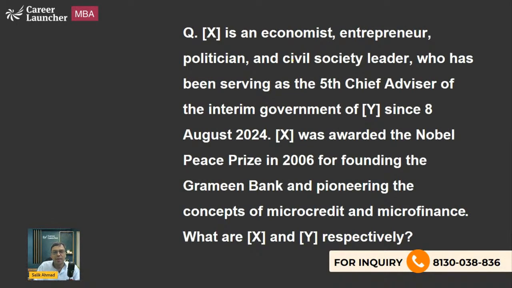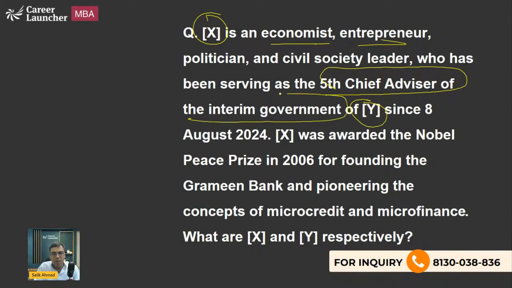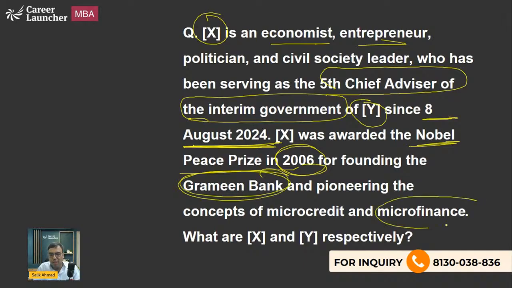Dash is an economist, entrepreneur. You have to answer X and Y. He has been serving as the 5th chief advisor of the interim government of Y from 8th August 2024. He was awarded the Nobel Peace Prize in 2006 for Grameen Bank, that is the idea of microfinancing. Which person is being talked about? You have to answer what is X and what is Y. It's not very difficult. You can answer it.